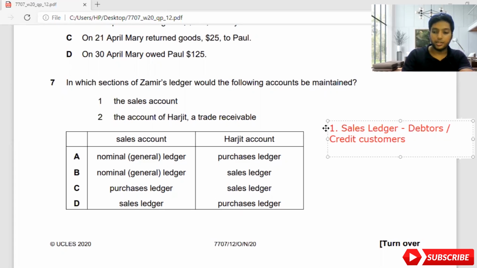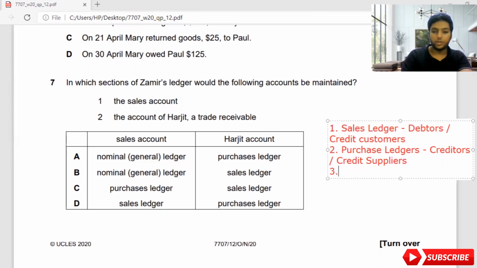And when it comes to the second ledger, you need to know it's purchase ledger. All your trade payables values should be recorded here. We say them as creditors, or we can also say credit suppliers, right? So these are the basic things you need to know. And the third thing you need to know is nominal ledger. Okay, so I'll explain all these three types of ledger before we move on to the question.